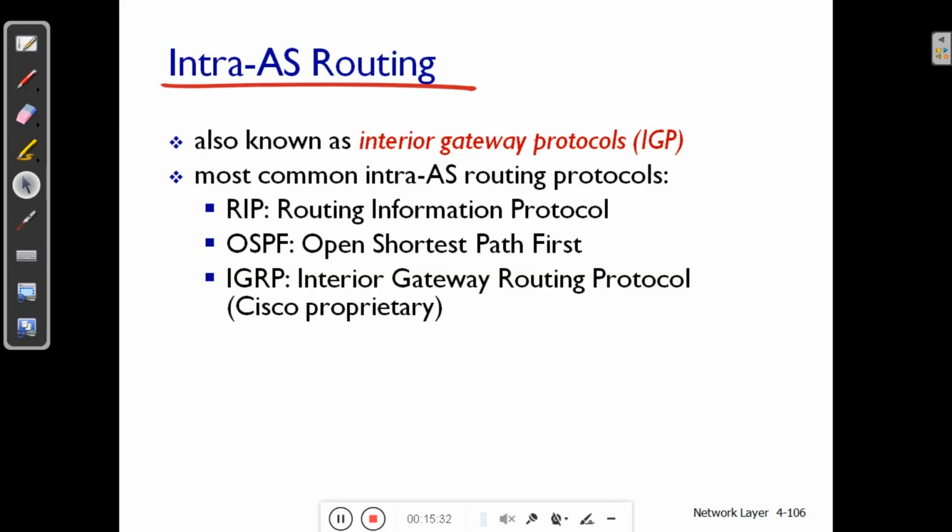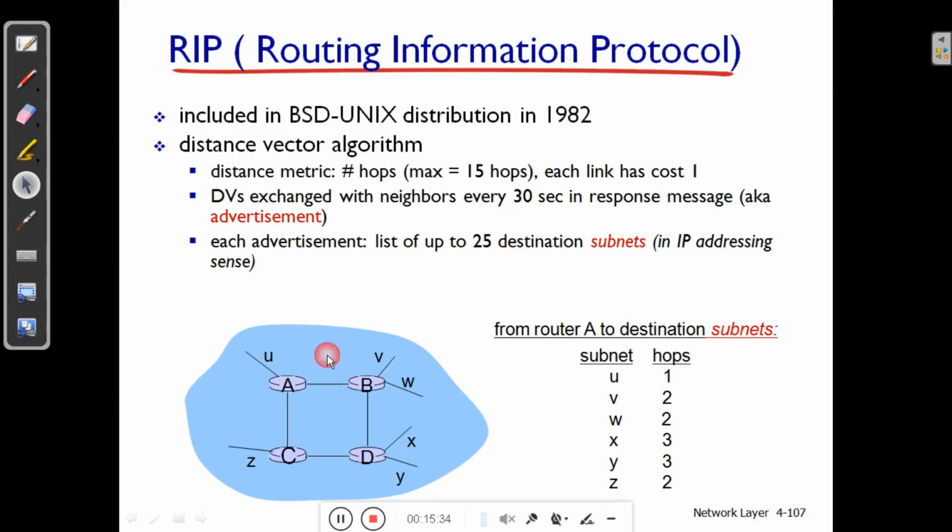The first protocol we will see is RIP, Routing Information Protocol. The important points related to it: it was included in the Berkeley Software Distribution Unix distribution in 1982. It is a distance vector algorithm, and we know what a distance vector algorithm is.